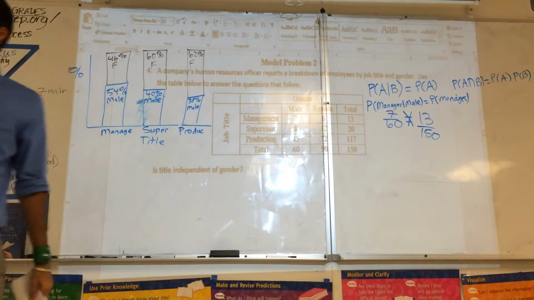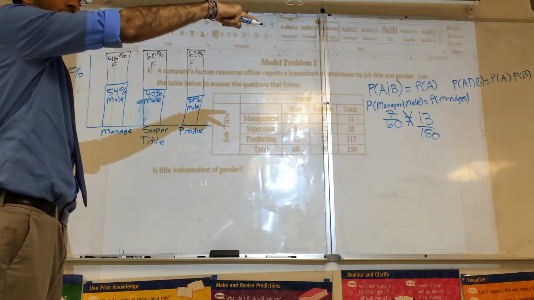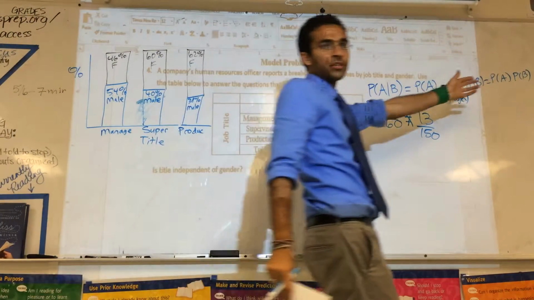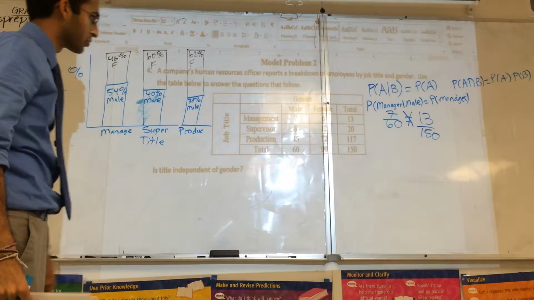That does not mean they're not independent. We still need to check the other test. I thought it was one or both. Right. So I just proved this one is wrong, but maybe this one's right. Then they would be independent. Remember, only one of the two must be true.